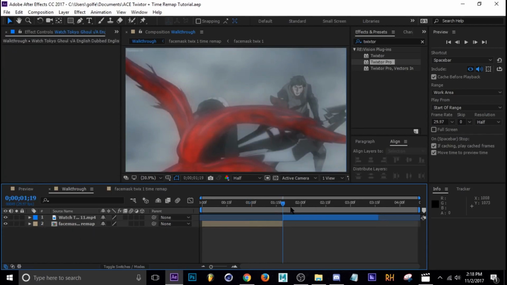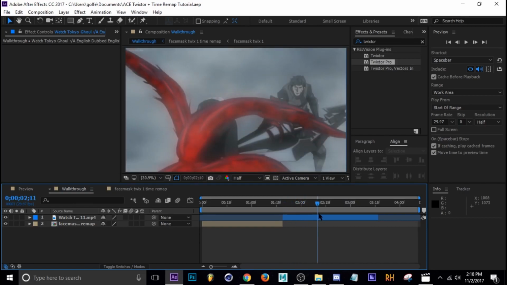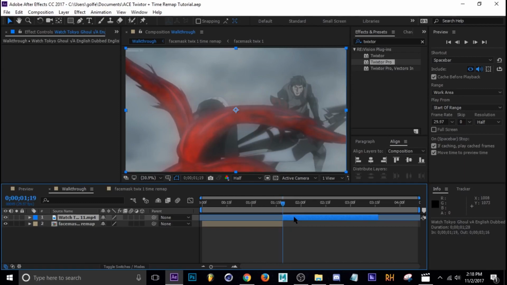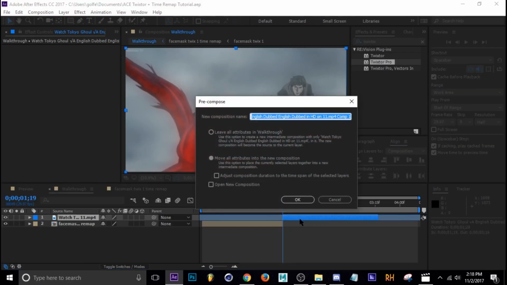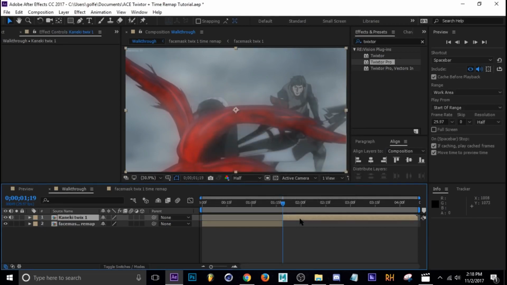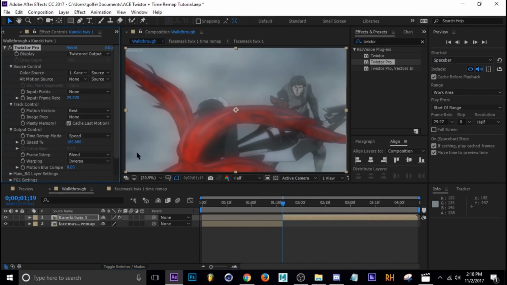Now we're gonna do the same thing with the second clip, but I'm gonna show you how to do a little bit different graph with this one because I think it works better with this scene. So I'm going to pre-comp this, Control-Shift-C. I'm gonna call it, I don't know, Kaneki Twix1. Then Alt-bracket to shorten it, and I'm gonna hit Control-Alt-Shift-E to add the previous effect, and then set input frame rate to 7.